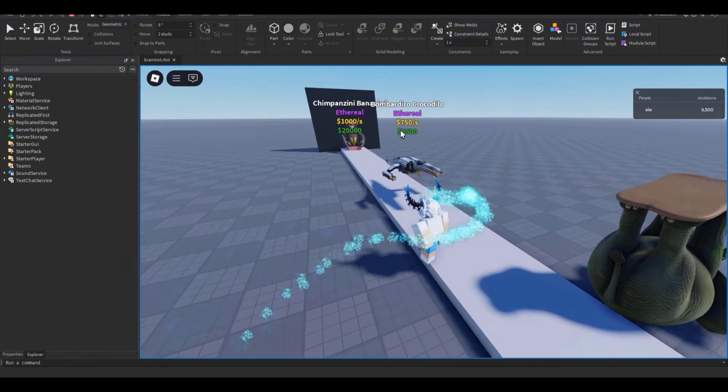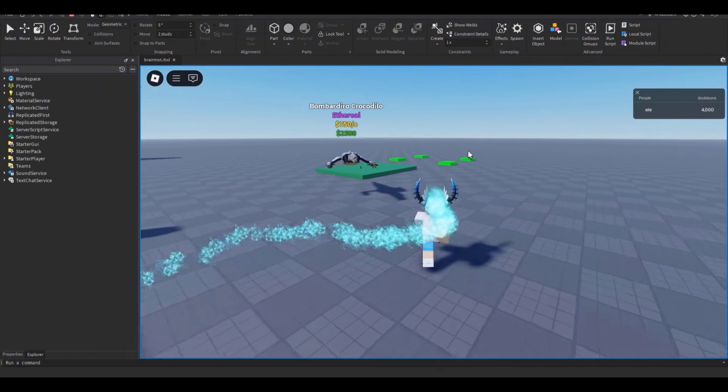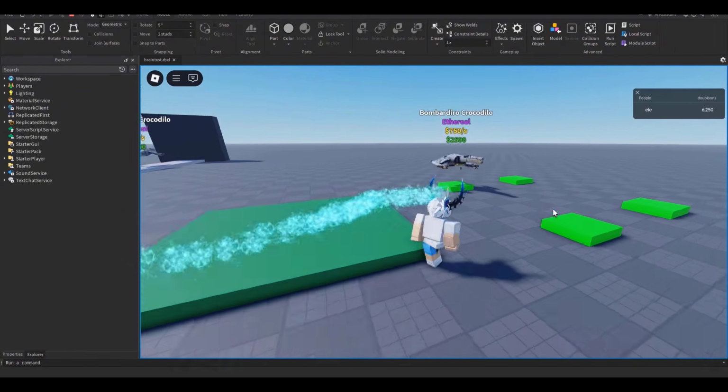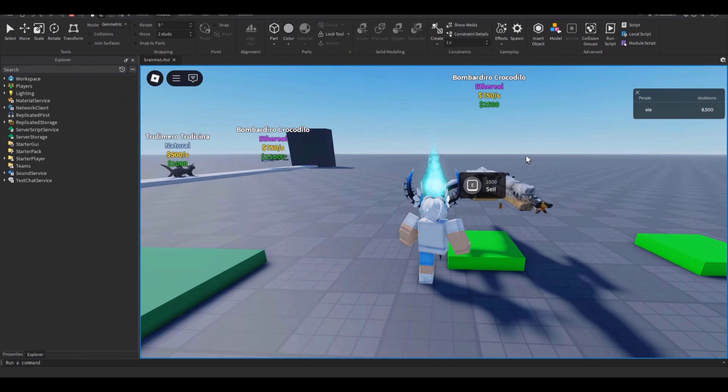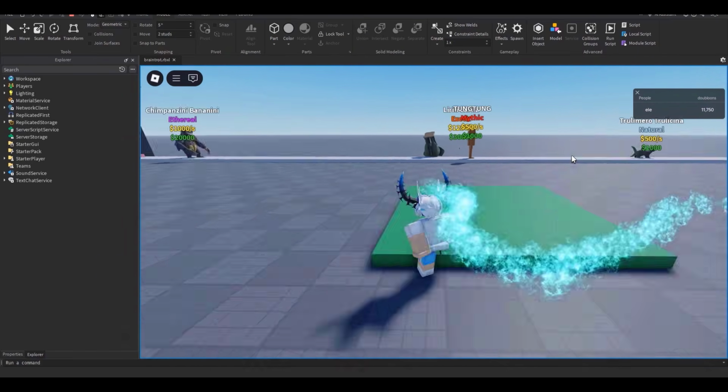I can literally do anything with the AI coding. I really got it so my Brainrot characters are always moving in a line. I got it so I can buy them. They go towards the collect zone. They go inside my base. I can sell them now. I have multiple different Brainrot characters. I can actually for real do anything.